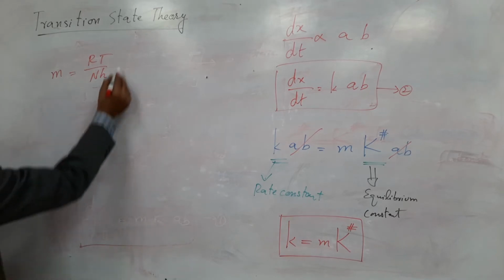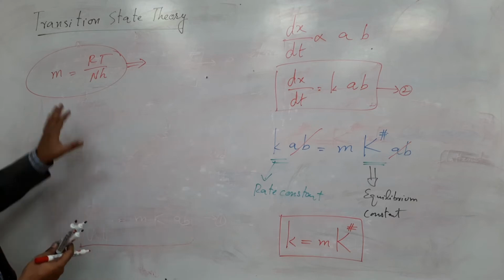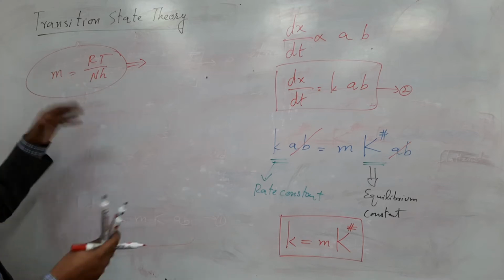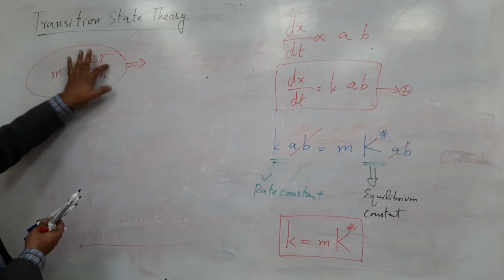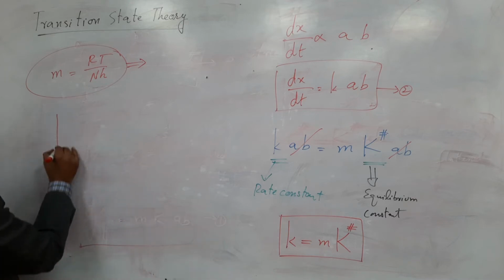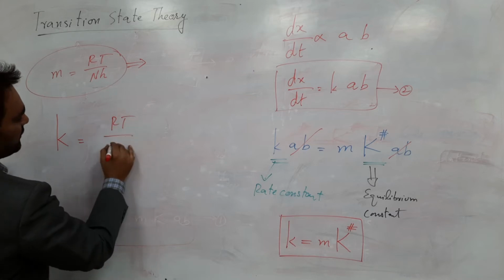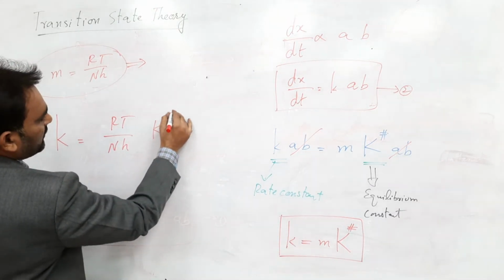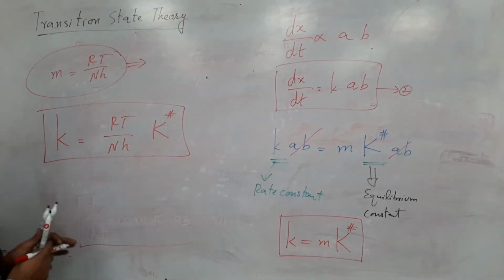I will give you this value. It has some background, which I am not going to discuss, but m on some theoretical basis is RT over Nh. You have to put this value over here, and here you have k‡. This is your final equation.